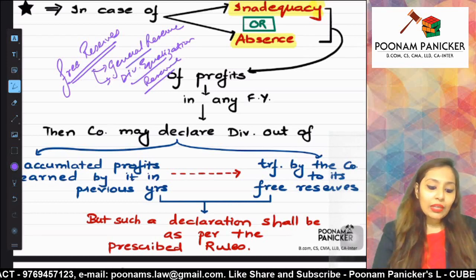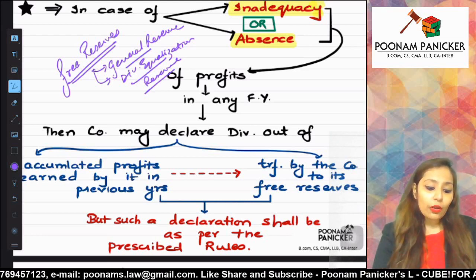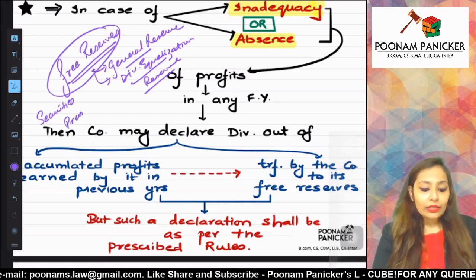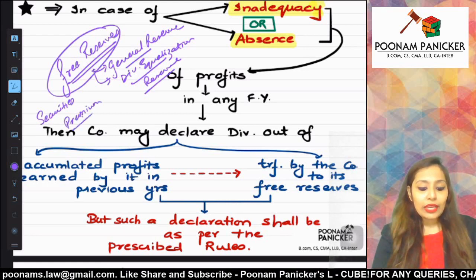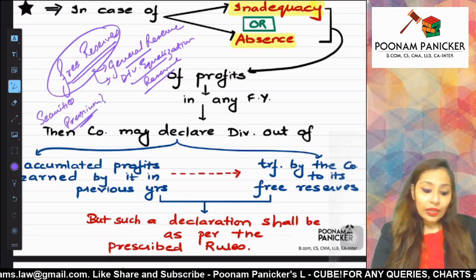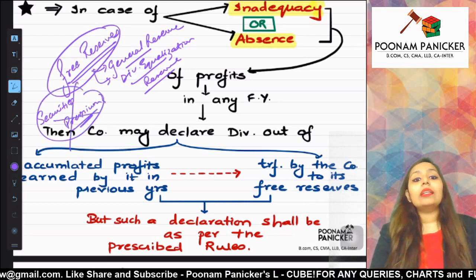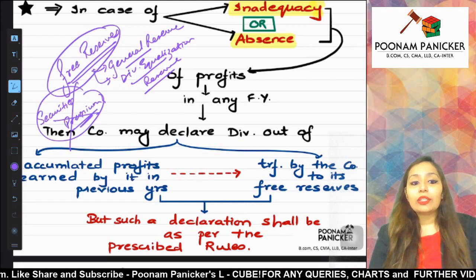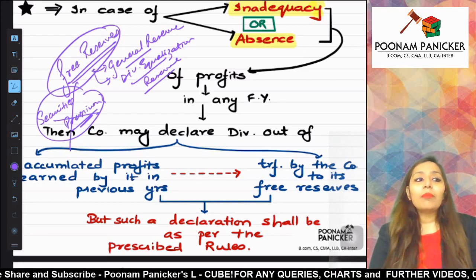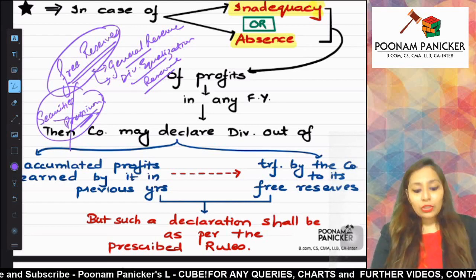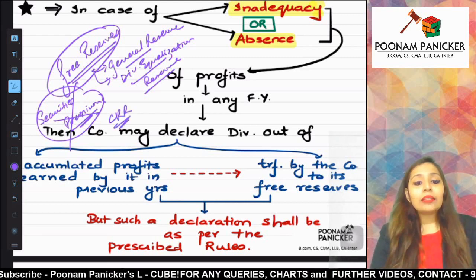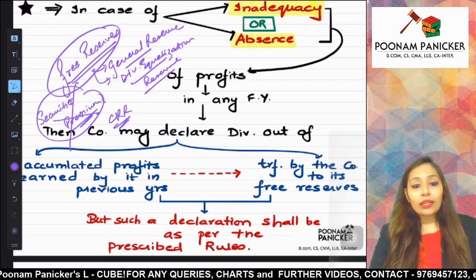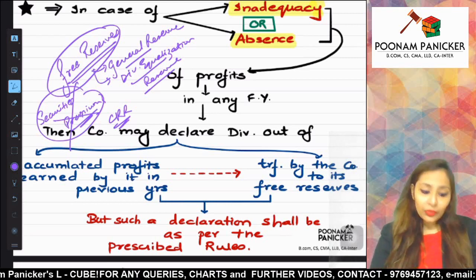Can the company use something which is called your securities premium account for payment of dividend in case of inadequacy of profits? Yes or no? Answer is no. It is not a free reserve. So it cannot be utilized for the purpose of declaration of dividend. Can the company use say capital redemption reserve? Can this reserve be used for payment of dividend? Answer is no. Even that cannot be used because it is not a free reserve.